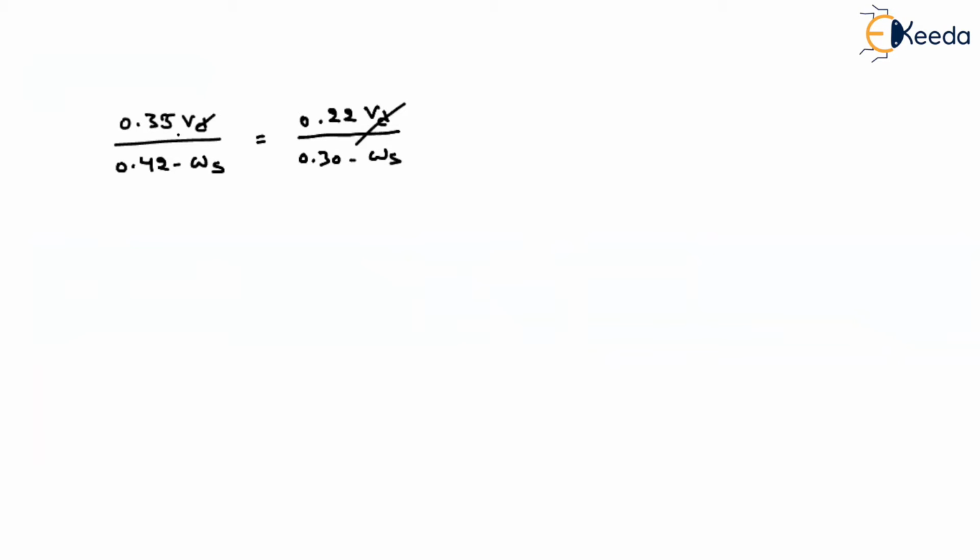We know that VD will get cancelled, so if you solve this, you will get the water content at shrinkage limit.